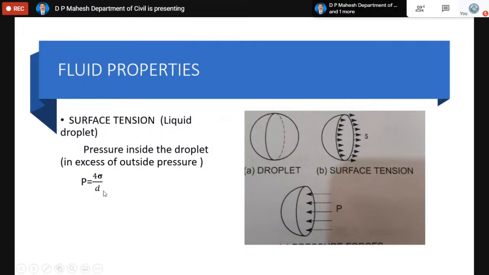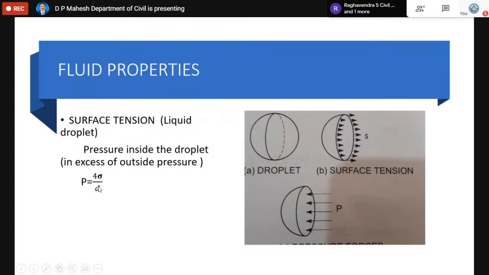Similarly, this is P, called the pressure inside the droplet, and this is acting on the droplet on a projected area equal to pi d square by 4. This force equals P into pi d square by 4. This force equals sigma into pi d. And for equilibrium, these two are equal and opposite. The moment we equate these two forces, you will get this equation. I am showing only the final equation for the pressure inside the droplet: 4 sigma by d.